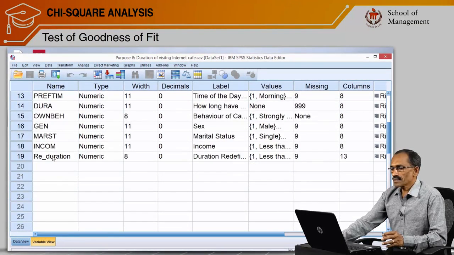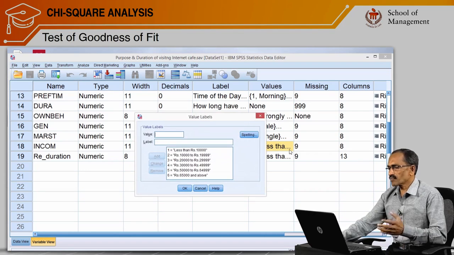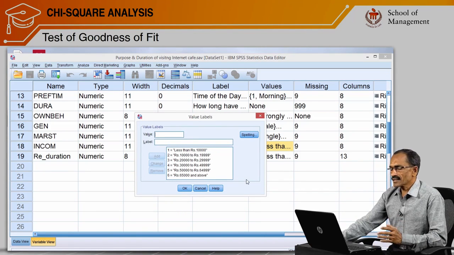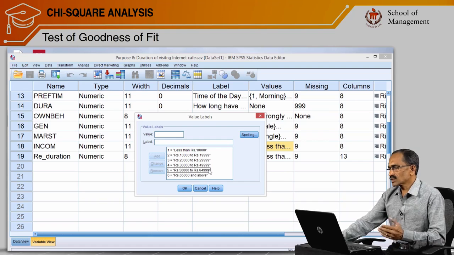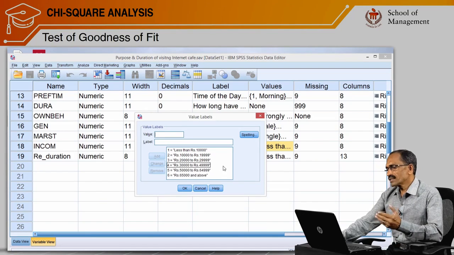We have collected this data from 400 plus samples, and the collected income has been put into 6 different categories. I just want to know whether all these 6 different categories of income have got equal representation in the entire database. That I am going to look at.